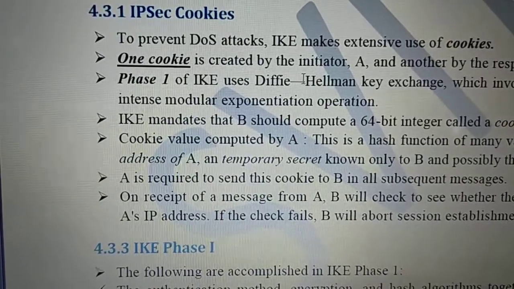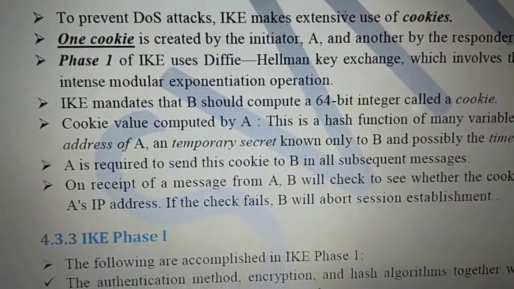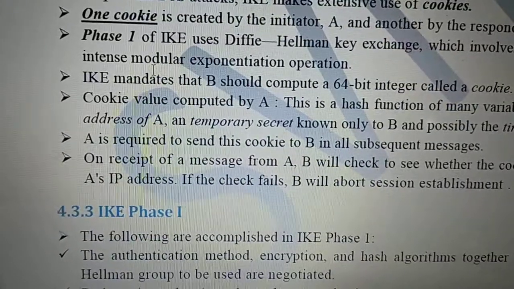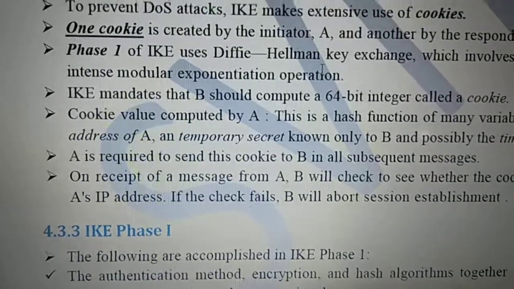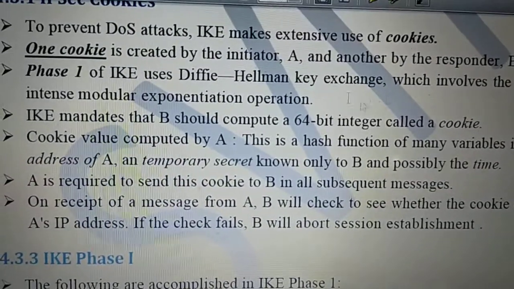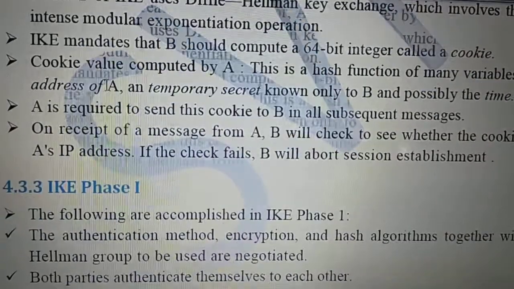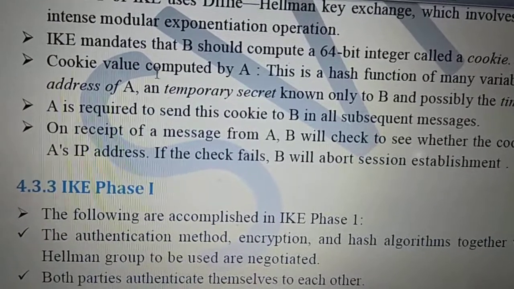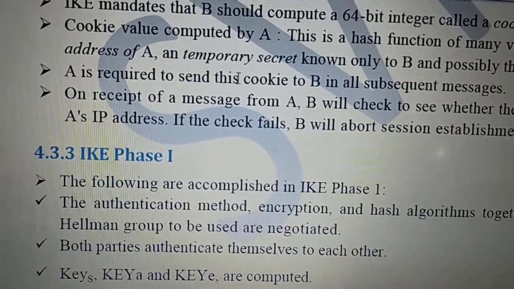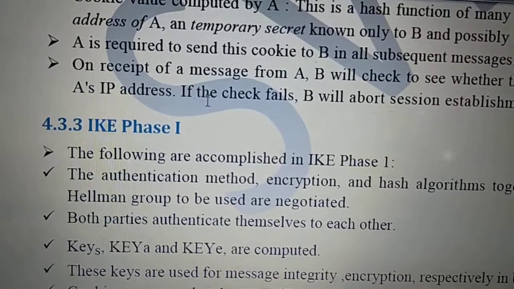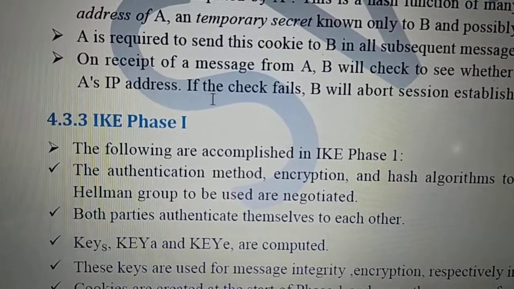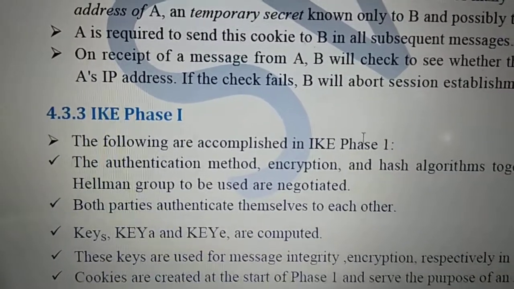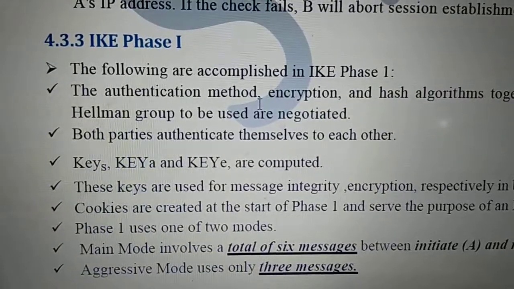One cookie is created by the initiator, like Alice A, and another by the responder, Bob B. This phase 1 also uses the Diffie-Hellman key exchange we already discussed, which involves modular exponentiation, and which also generates this cookie, a 64-bit integer called a cookie. Both will generate this. The cookie corresponds to a particular IP address and is valid until the session ends. So this cookie is used in phase 1.